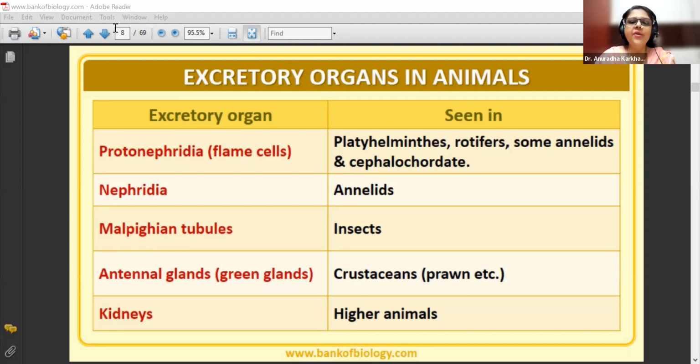Nephridia is the excretory organ present in annelids like leech. Do you know this leech? Hirudina. Have you heard of leech? Leech therapy exists. Though leeches are very small worms actually. Yeah, they are black, segmented. In Ayurvedic sciences, this leech is applied for skin infections. It sucks blood, but it is specifically going to suck only the toxic blood.